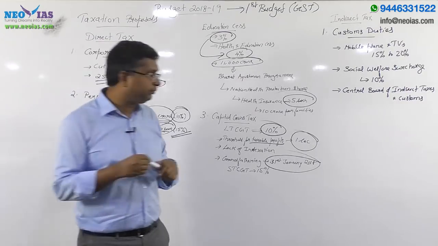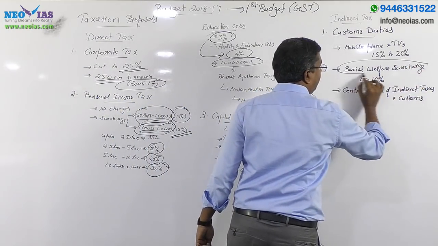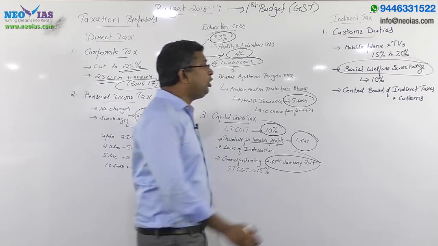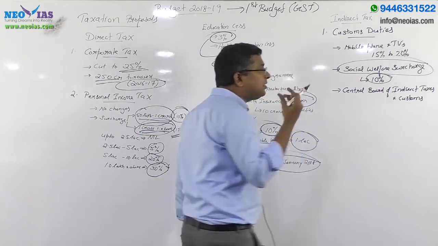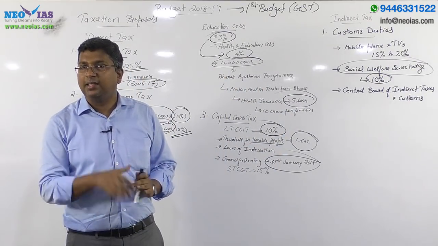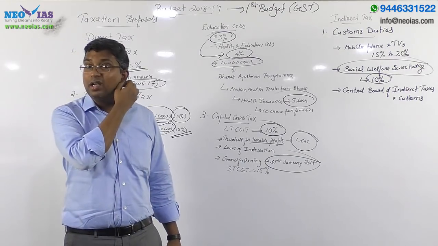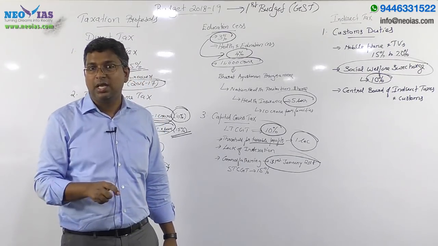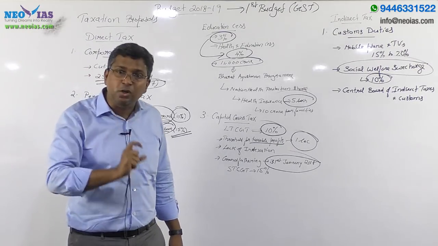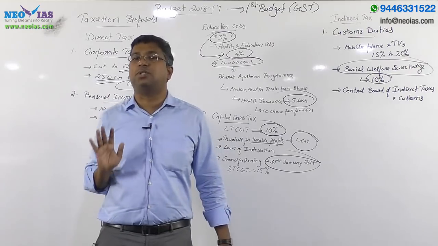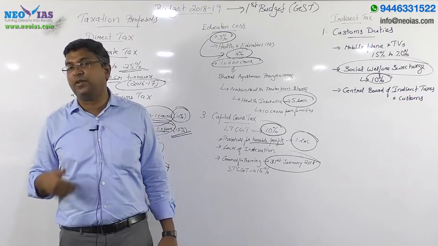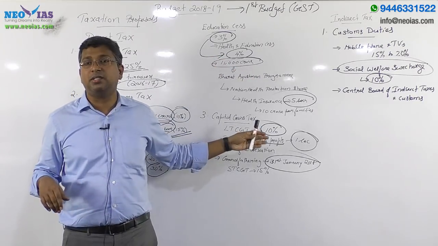Another important point to be noted under customs duty is that the government has introduced a new surcharge called the social welfare surcharge on customs duties. That surcharge is 10% on customs duties, and the amount the government collects from the social welfare surcharge will be used for social welfare schemes. There will be more on the social welfare surcharge as well as the health and education cess.